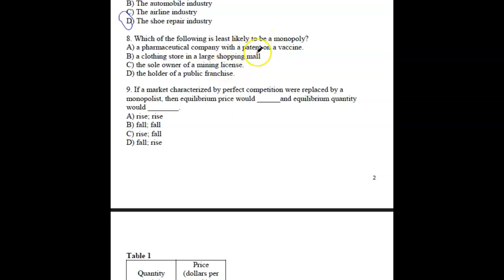Which of the following is least likely to be a monopoly? A patent, license, public franchise. So the only logical one is B, a clothing store and a shopping mall. If a clothing store charges a high price, the customers don't care, so they can't control prices.